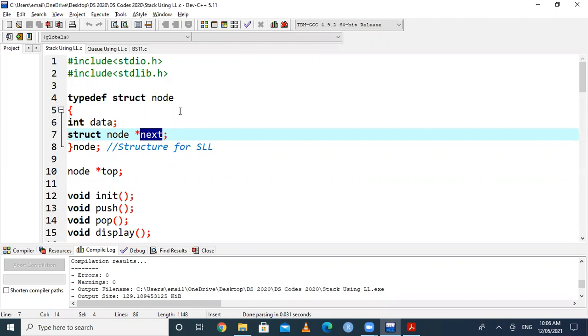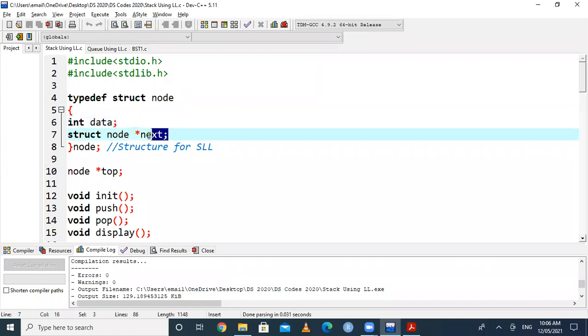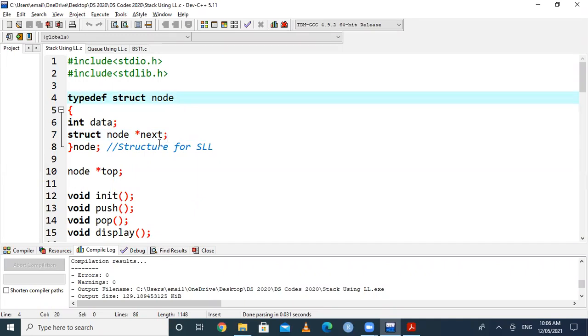So a node of a singly linked list contains one data field and one pointer field. The data field is indicated by the variable data of integer type, and the pointer field is indicated by the variable next of node type, meaning structure type. So in this way, you can declare a structure for a singly linked list.